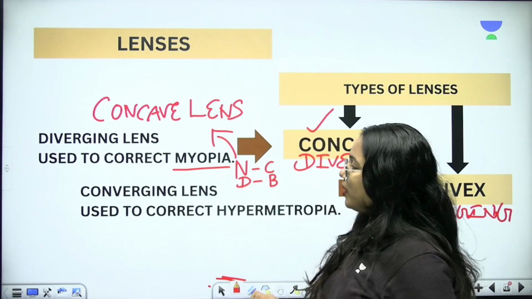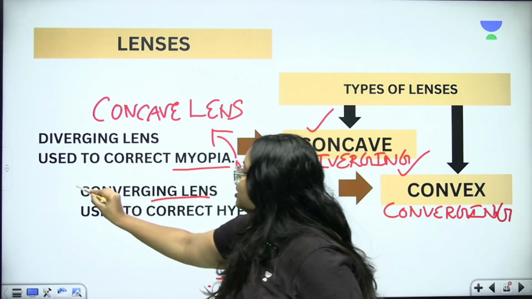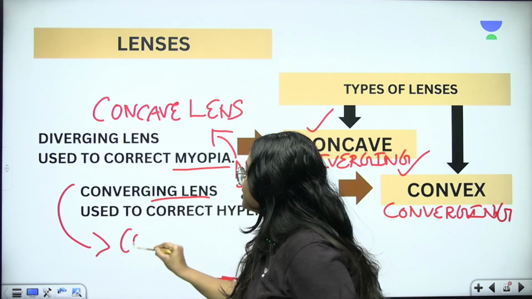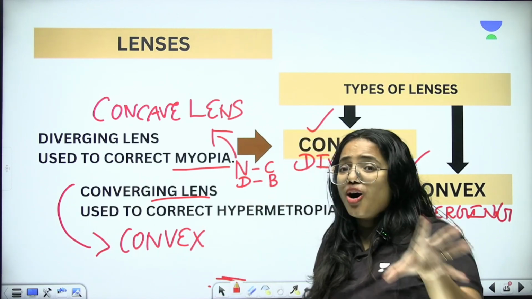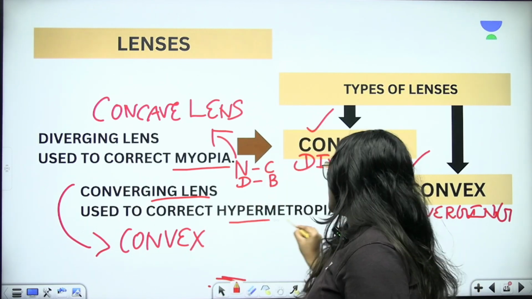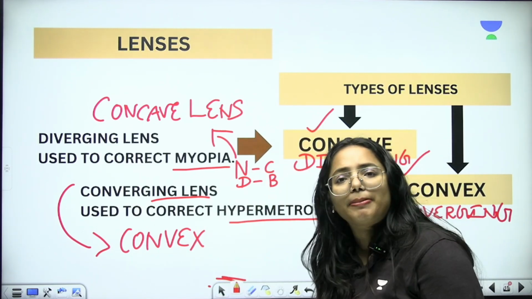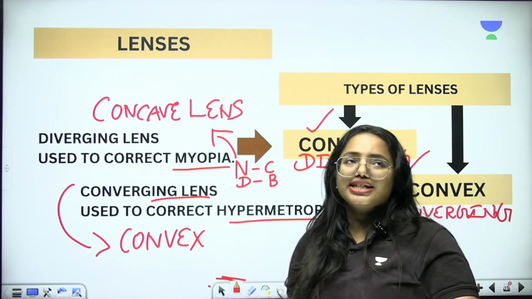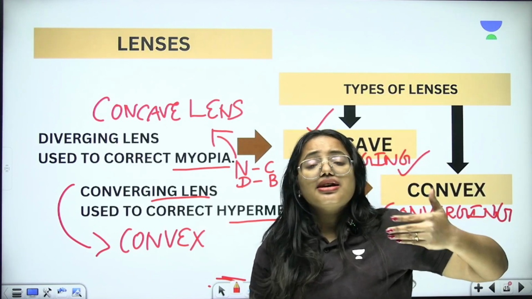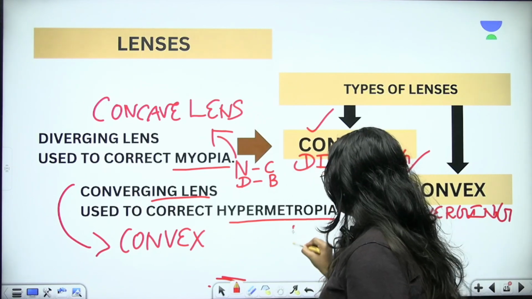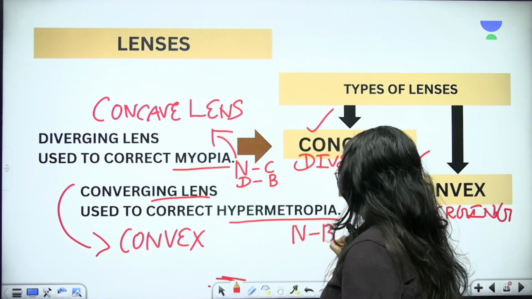What about the next one? Converging lens. Converging lens means it is convex. This convex lens can be used to correct hypermetropia. What is hypermetropia? Long sight. Distant things are clear, but nearby things are blurry. Please understand, nearby things are blurry.